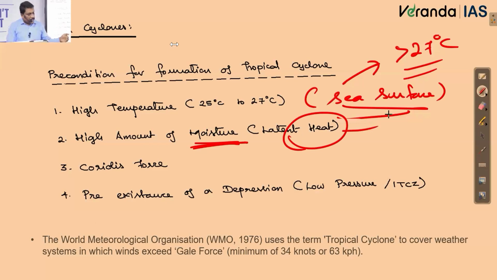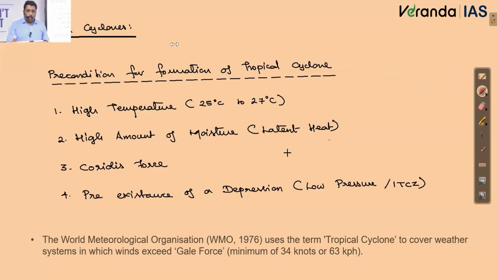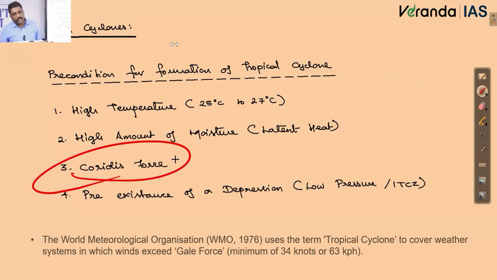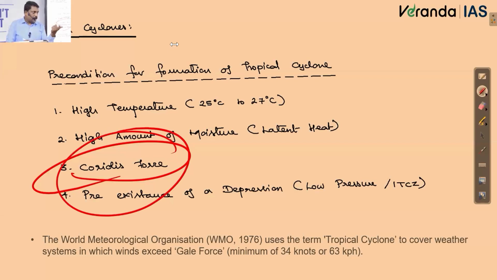So this latent heat will be further intensifying this cyclonic circulation. Now, apart from that, what makes it a circulation? We said it is all because of Coriolis force. If Coriolis force is not there, the wind which is moving towards the center of this low pressure will very easily merge with each other, and this low pressure will cease to exist. Just because Coriolis force is there, it makes a circulation. This wind is not able to merge with the low pressure at the center.